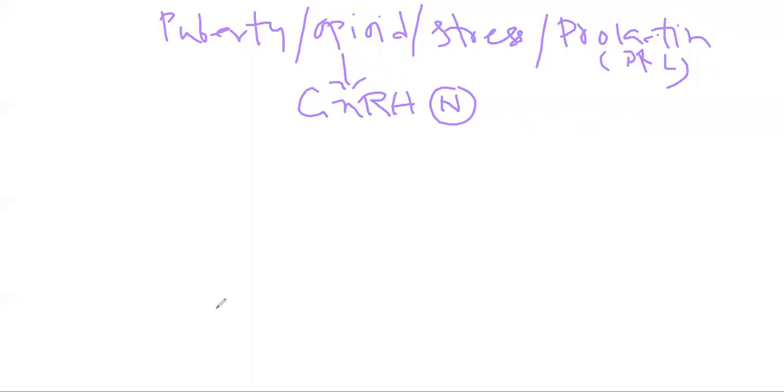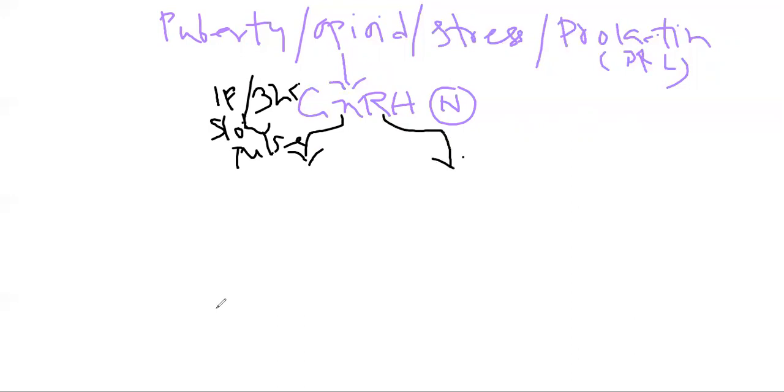If there is a slow pulse, slow pulse GnRH will be released. That means one pulse per 3 hours. If one pulse per 3 hours occurs, then one hormone will be produced from the gonadotrope.